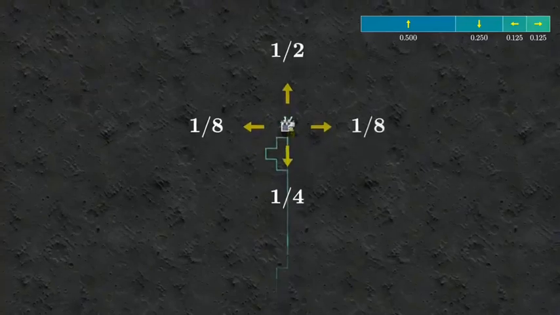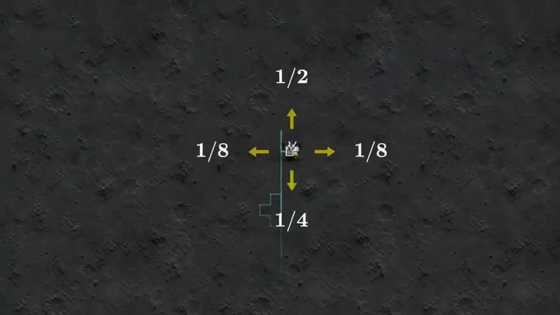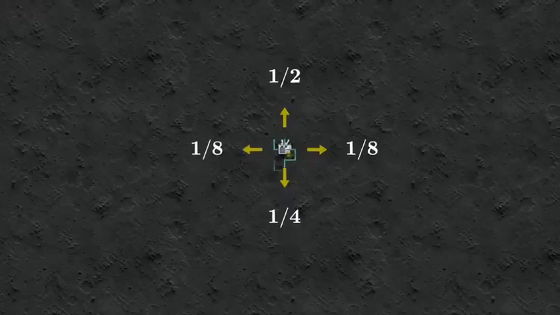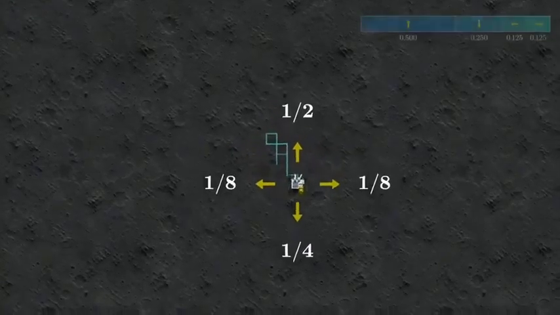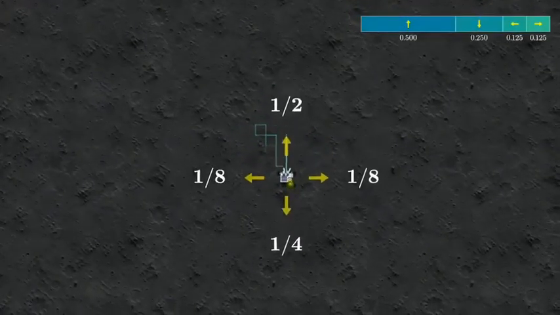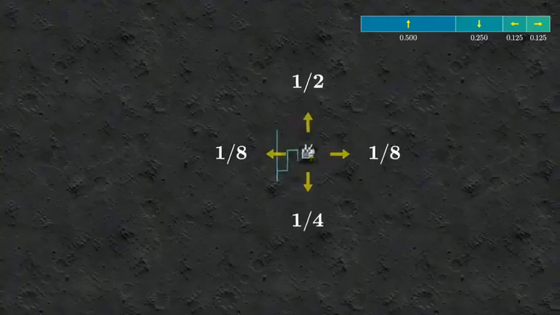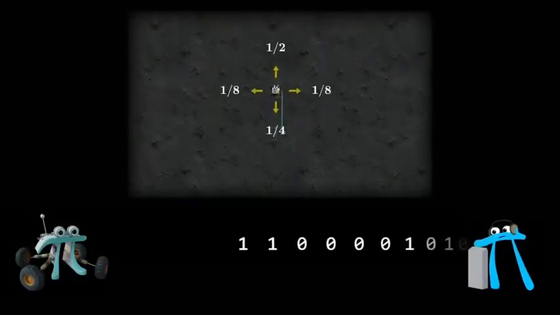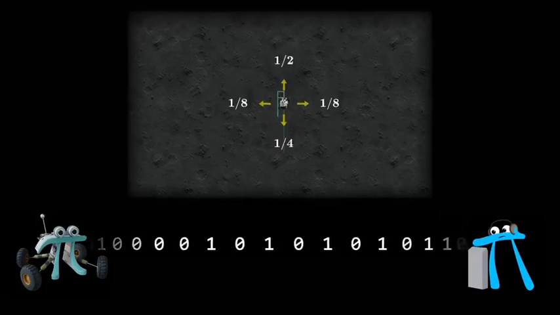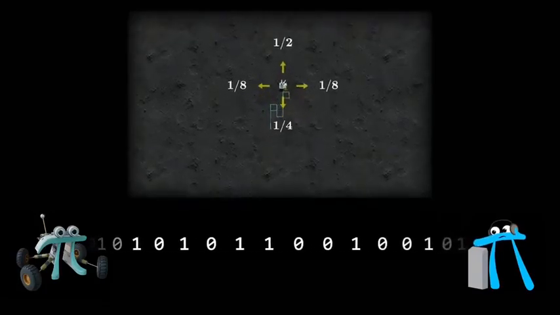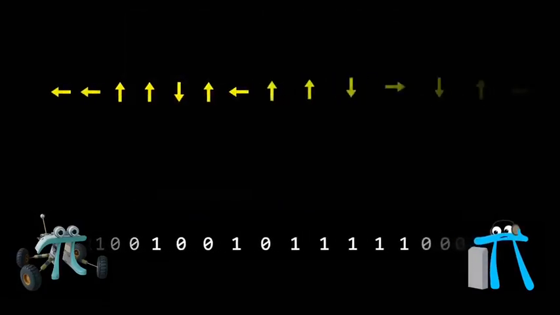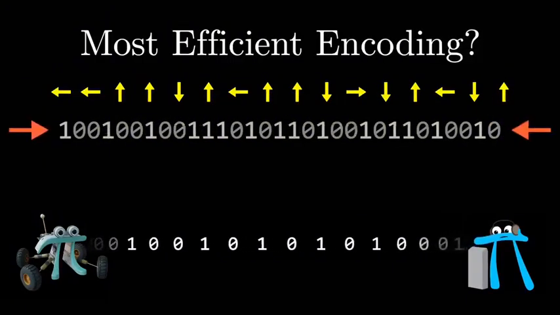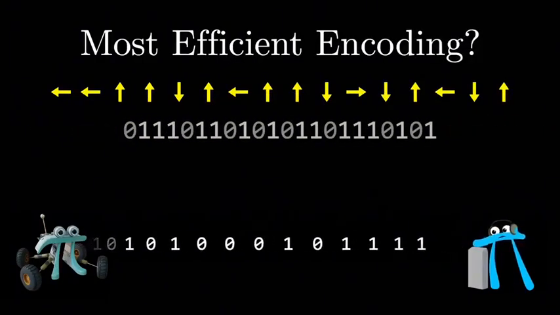It's a little contrived, it's meant to be a simple example, and in that spirit of simplicity, we're also going to assume that every instruction is independent. They are sampled from this distribution regardless of the preceding context. When we send data to this bot far away, we're doing it as a stream of bits, 1s and 0s, and it's very slow and costly to do that, so the natural question, the warm-up puzzle for you today, is to ask what is the most efficient possible way to encode these instructions as a stream of bits?